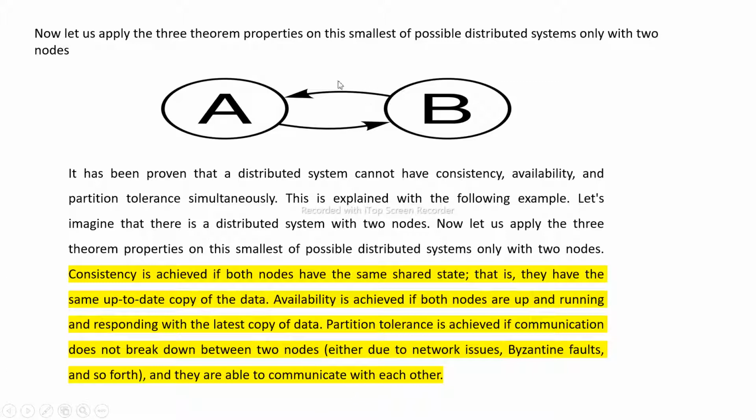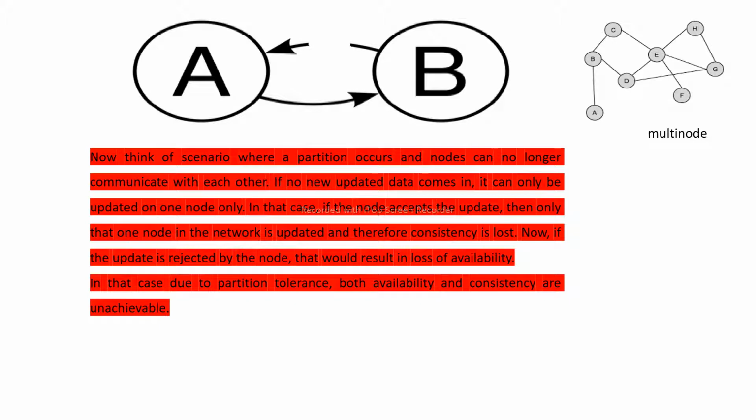Unless there is a fault in the communication, obviously we are able to achieve consistency and availability. But if there occurs any link error, any breakdown in this network, then we will see how it affects, and definitely we are not able to achieve CAP. Let us see in the next slide.